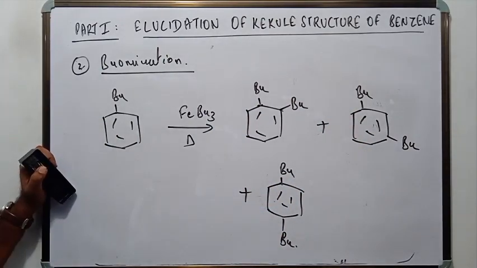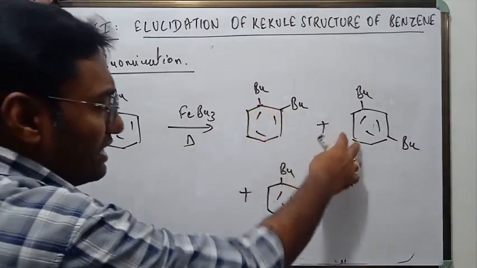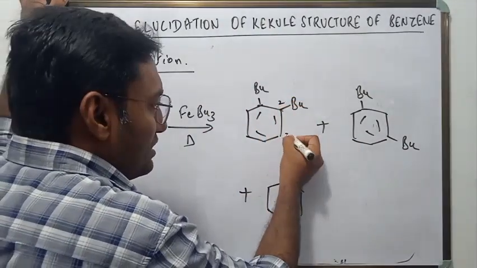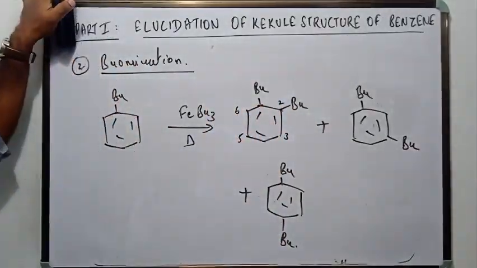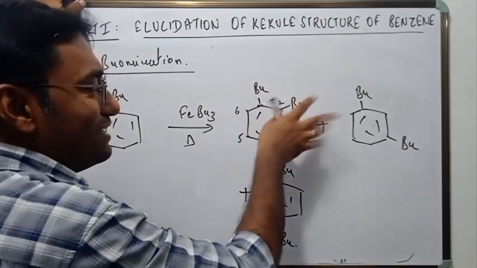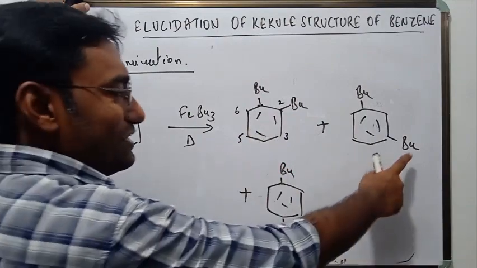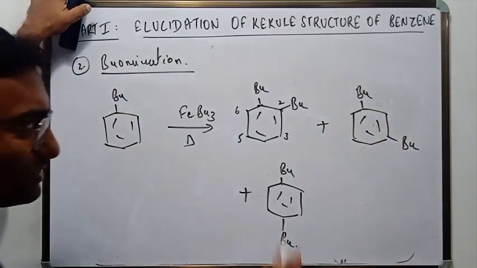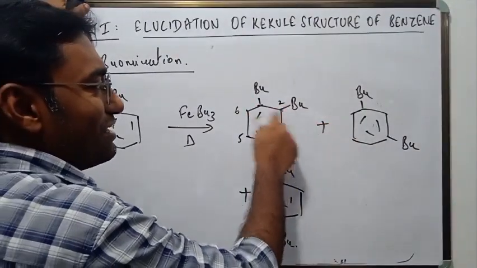So that indicates that it is in the form of a ring. Why only 3 dibromobenzenes? This is because of position numbers 2, 3, 5, 6. Positions 2 and 6 are the same. If bromine is here, it doesn't matter, you will get only 1,2-dibromobenzene. Positions 3 and 5 are also the same. Whether bromine is here or there, you will get 1,3-dibromobenzene. And here it is only one position, so wherever it comes, it gives the same dibromobenzene.